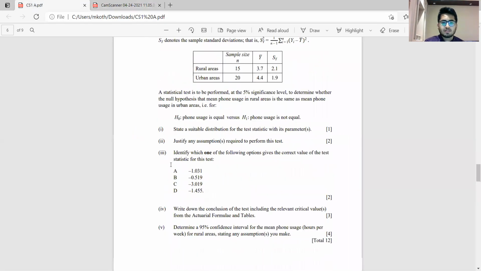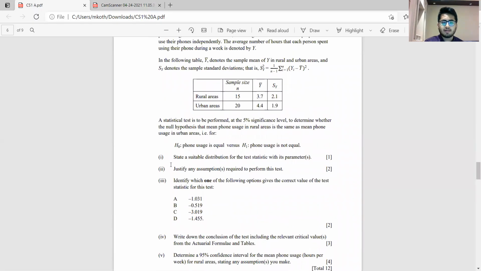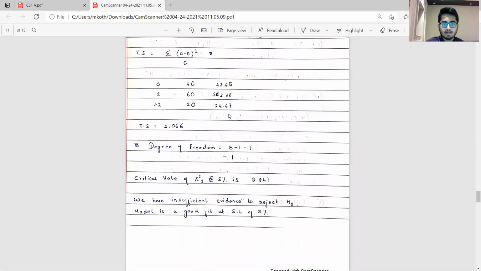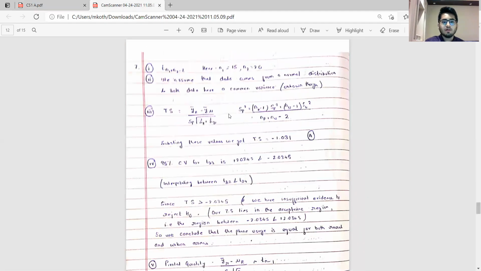Question 7. This was again rather a direct question. So the first part is to state a suitable distribution, standard bookwork, and justify any assumptions. Again, it's in the material, and while studying through it you'll directly see the underlying assumptions for using this particular test statistic. Parts 3, 4, 5 are nothing but an extension of that. So pretty straightforward. The picture seems to be a bit hazy.